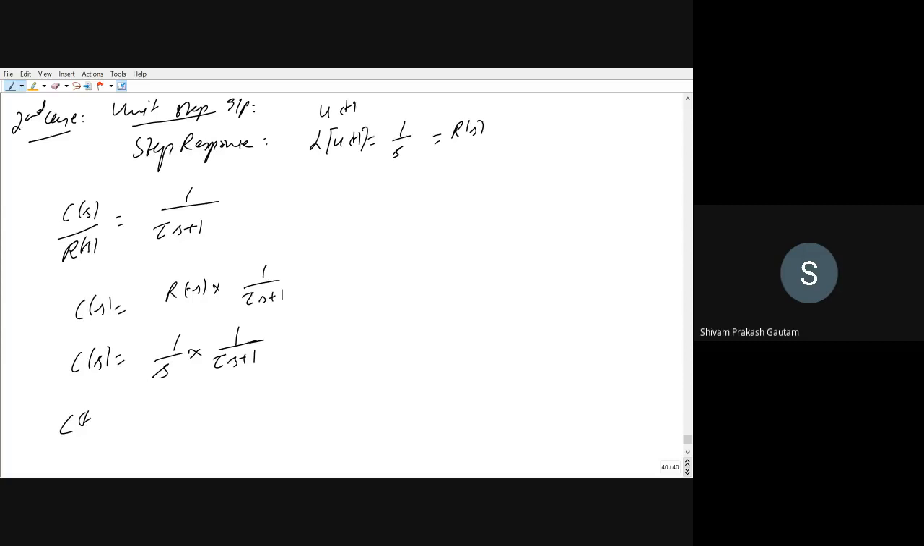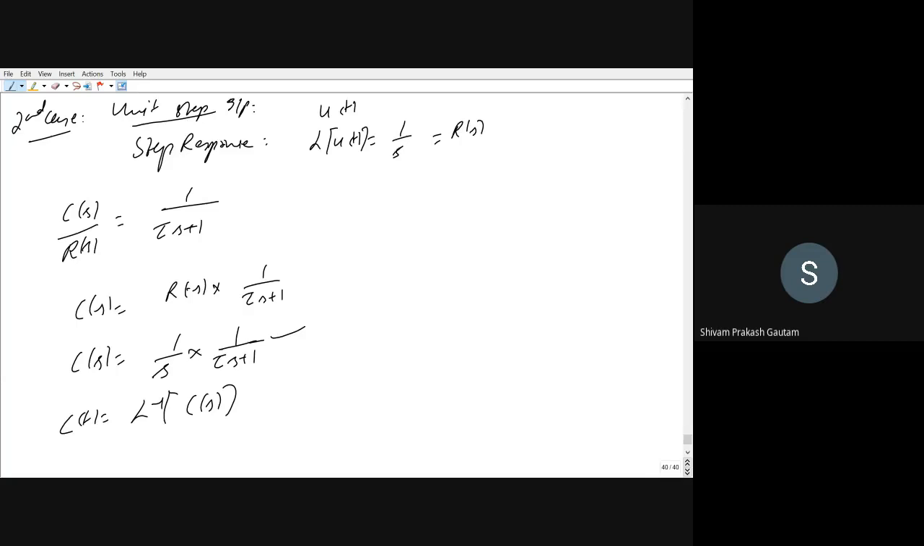So you have to calculate c(t). c(t) will be equal to the Laplace inverse of C(s). Again, you have to calculate the Laplace inverse of this function. So for this, you will use partial fractions. We have seen how to use partial fractions in our previous classes, have we not?